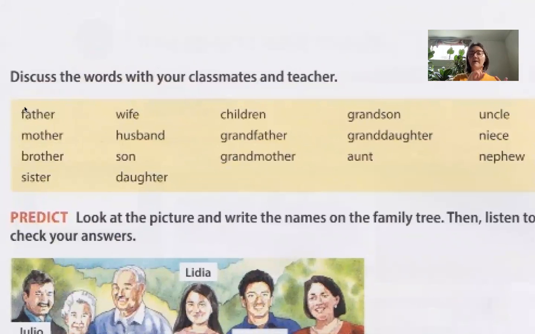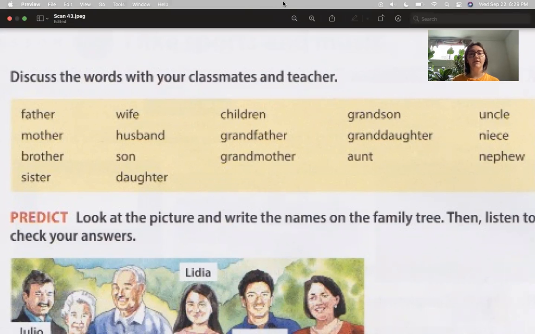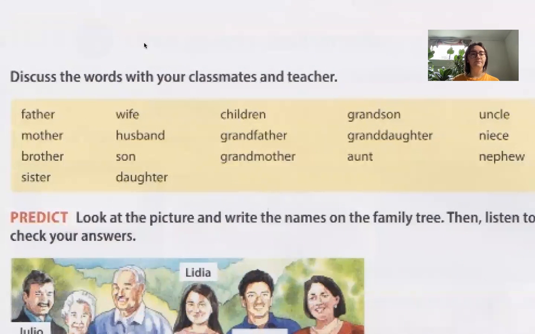We have father, mother. These are the first two. In English, people usually call their father dad or their mother mom, right?